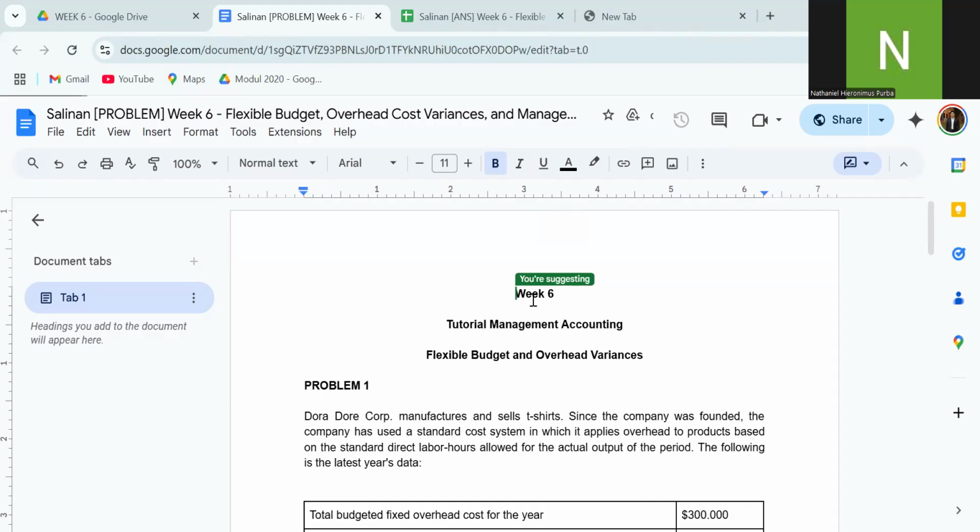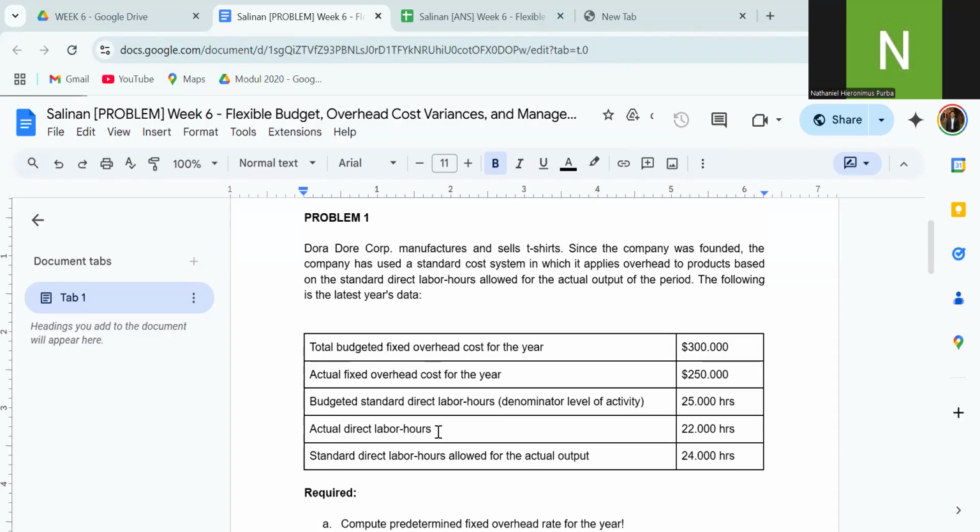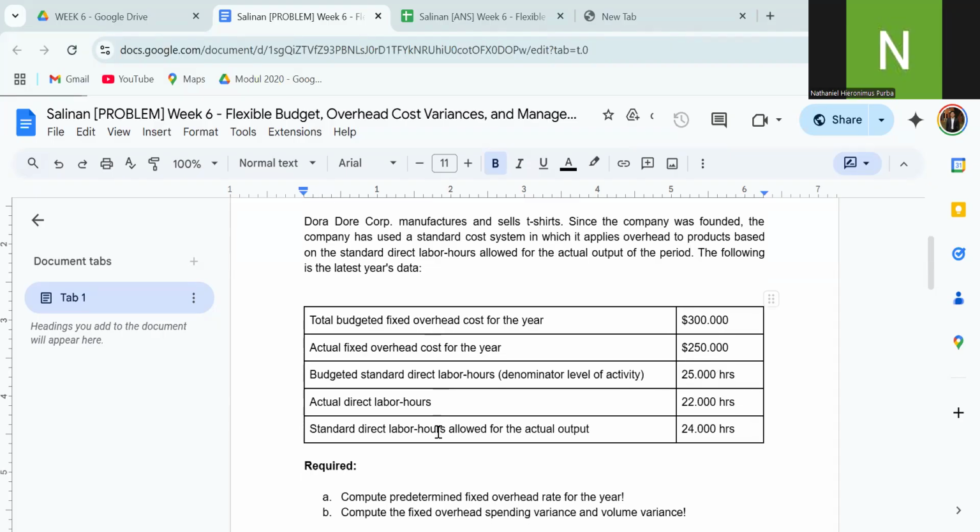Okay, so now we will learn about week 6, flexible budget and overhead variances. For the first problem, Dora Corporation manufactures and sells t-shirts. Since the company was founded, it has used a standard cost system in which it applies overhead to product based on the standard direct labor hours allowed for the actual output of the period. The following is the latest year data.